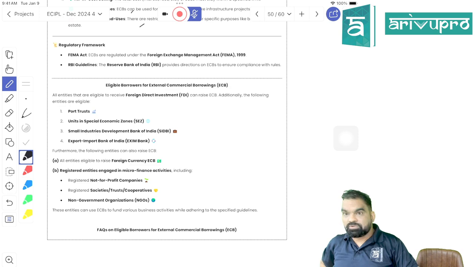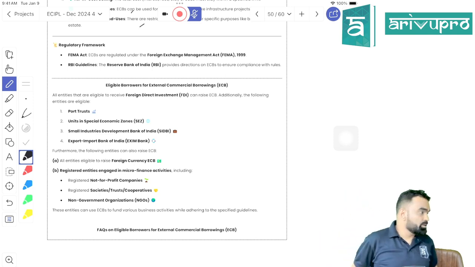The third point is going on, right? What was the first point? The first point was what is ECB, right? What was the second point? What is a recognized lender? The third point is what? What is an eligible borrower? Tell me the 3 eligible borrowers.